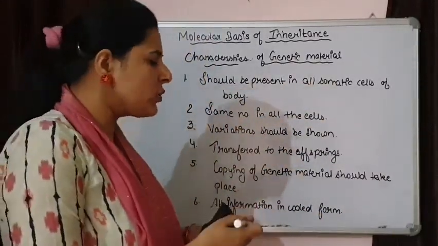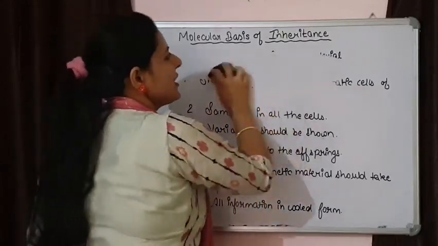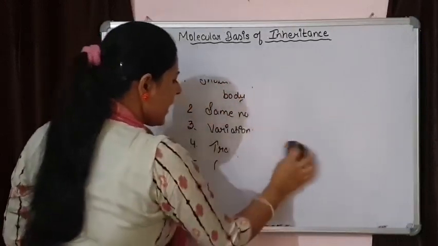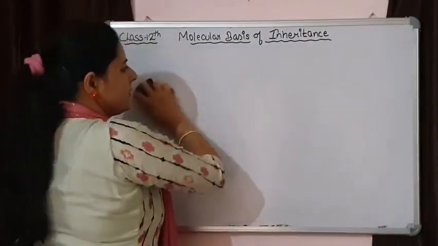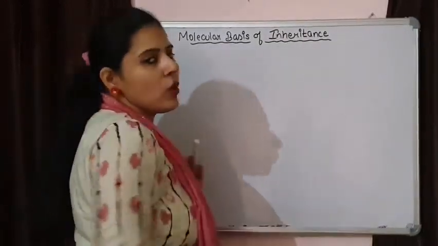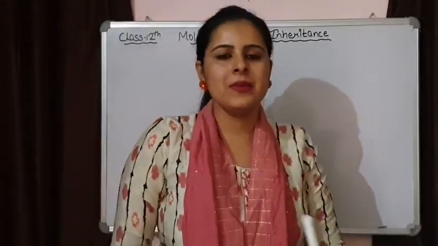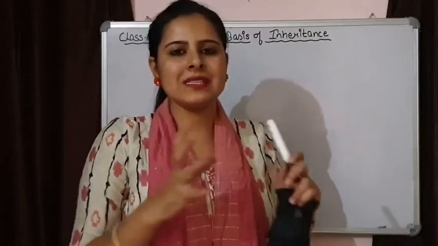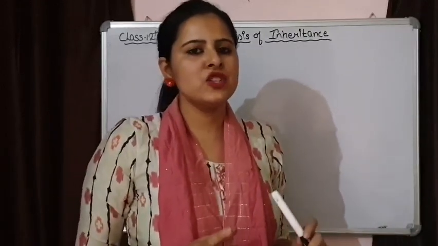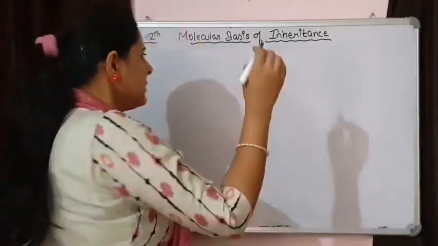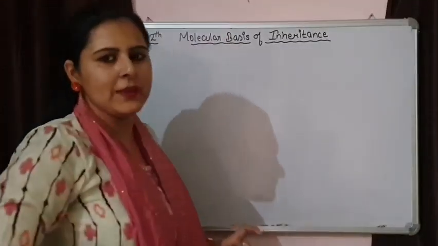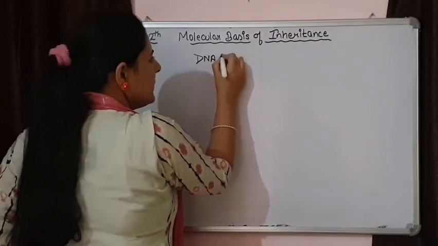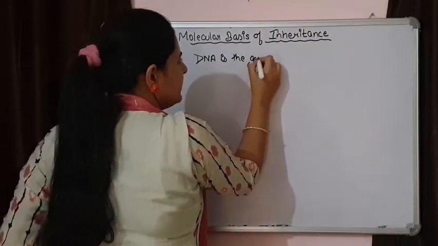When scientists came to know about the characteristics of genetic material, they were working to find out which component is showing all these characteristics. Now they were confirming which component of the cell is acting as a genetic material. So there were lots of experiments confirming that DNA is the genetic material.